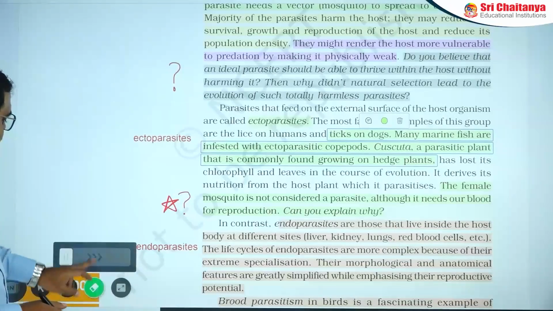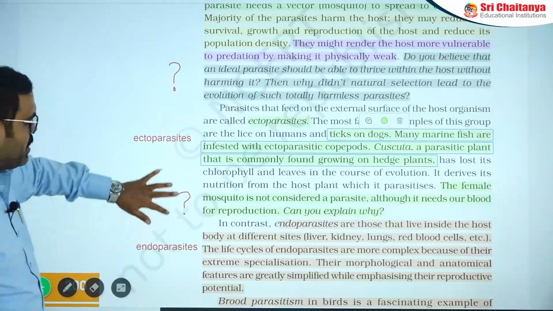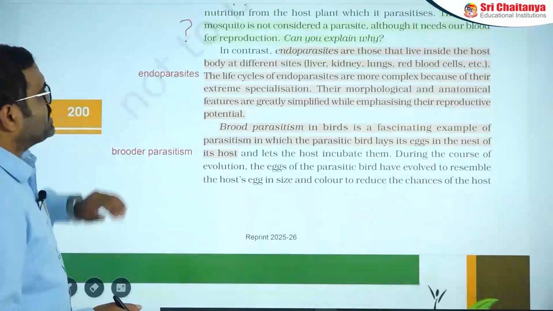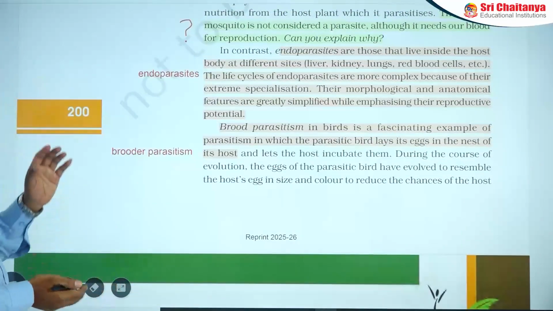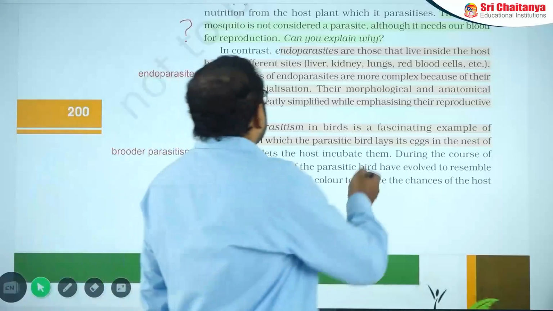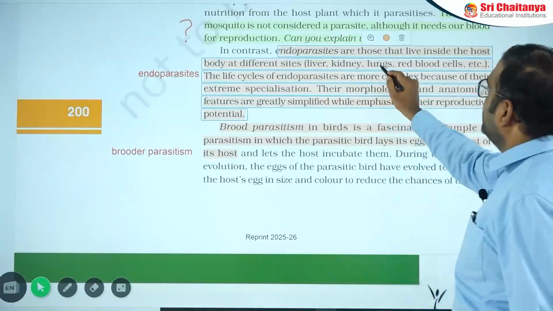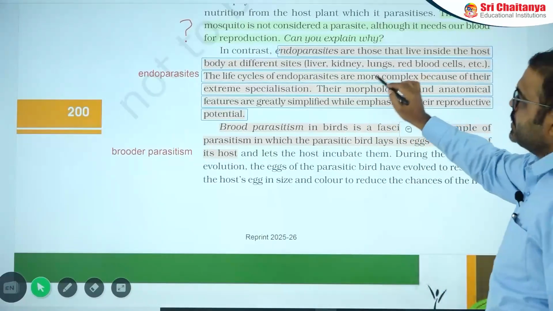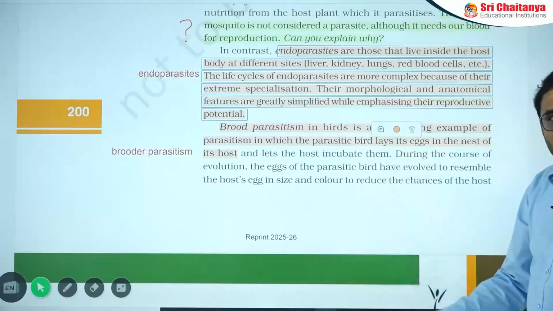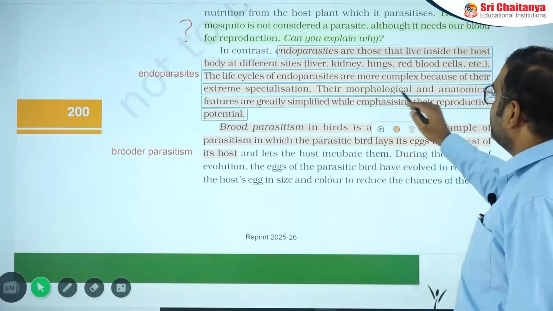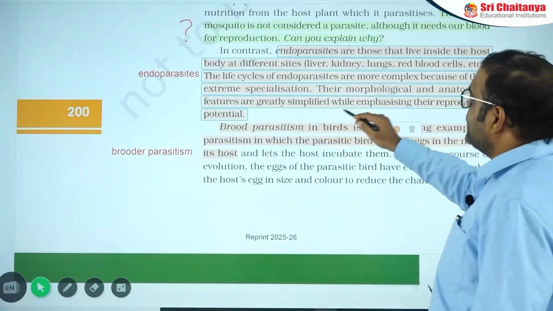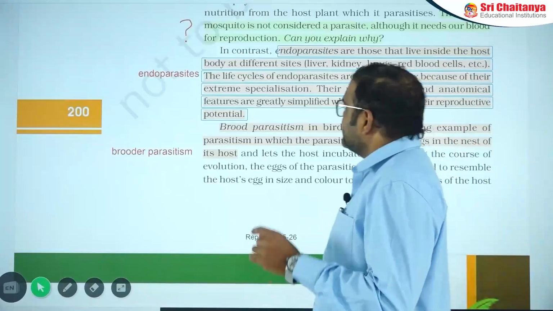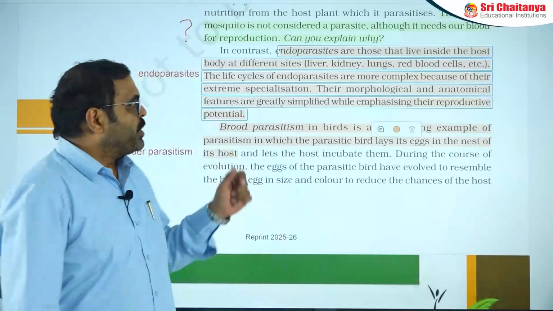Then next one is endoparasites. Endoparasites are living inside the body, like in the liver, kidney, lungs, red blood cells, etc. These have extreme specialization to live inside the host, and their morphological and anatomical features are greatly simplified while emphasizing their reproductive potential.